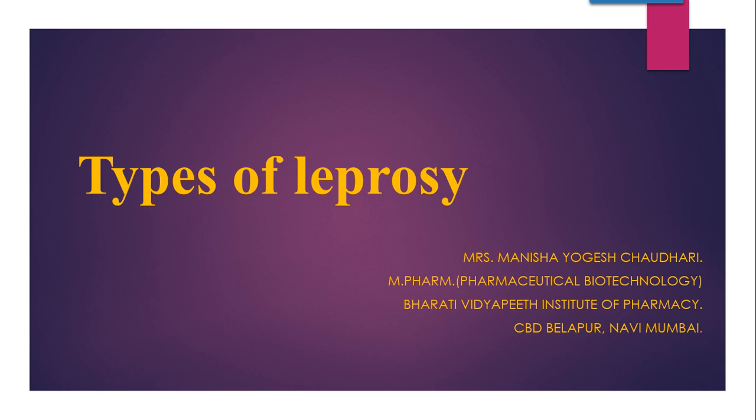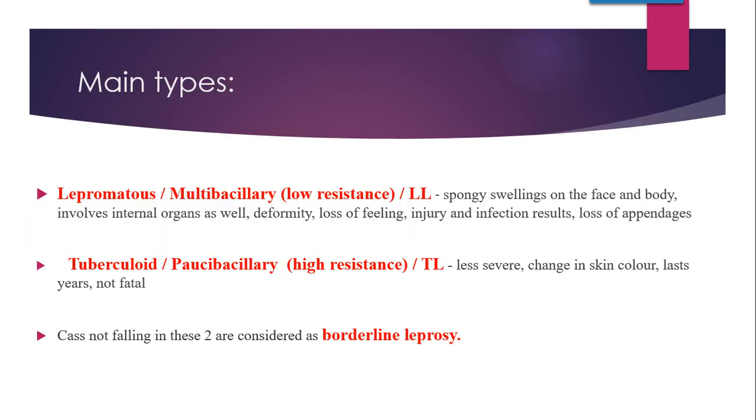So coming towards the main types of leprosy, there are two major types of leprosy as you can see in this. First is lepromatous leprosy. It is also known as multibacillary or low resistance, or it can be denoted by LL, that is L stands for lepromatous and L stands for leprosy. So lepromatous leprosy is not a milder form, it is a severe form of leprosy.